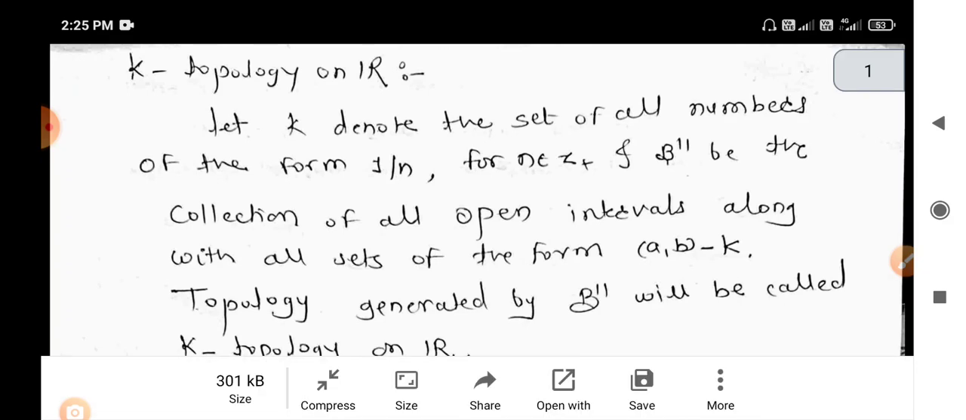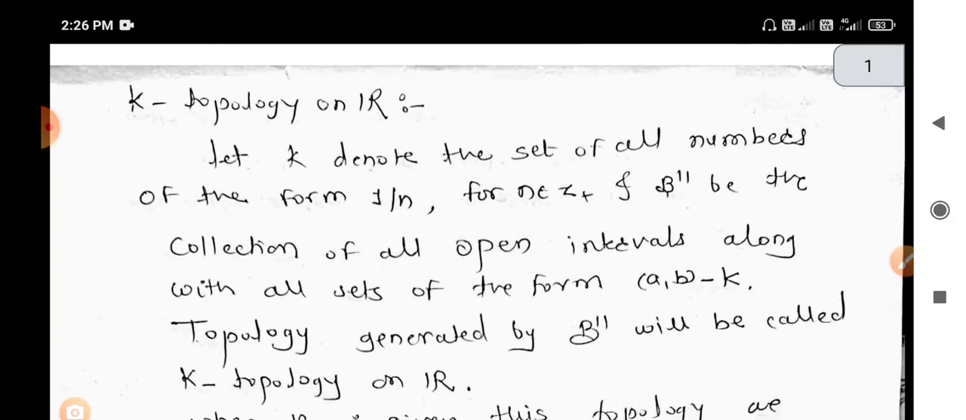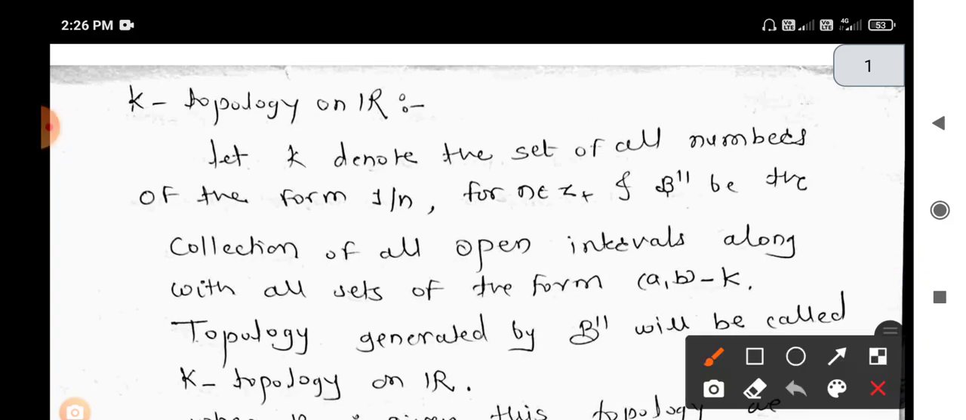Now as we have seen, the basis of standard topology are all open intervals. The basis of lower limit topology are all closed-open intervals, [a,b). Now here we see the basis of K topology and an equivalent definition. First let us see the definition. Let capital K denote the set of all numbers of the form 1/n, where n belongs to the set of positive integers Z+, and let B'' be the collection of all open intervals (a,b) along with all sets of the form (a,b) minus K.